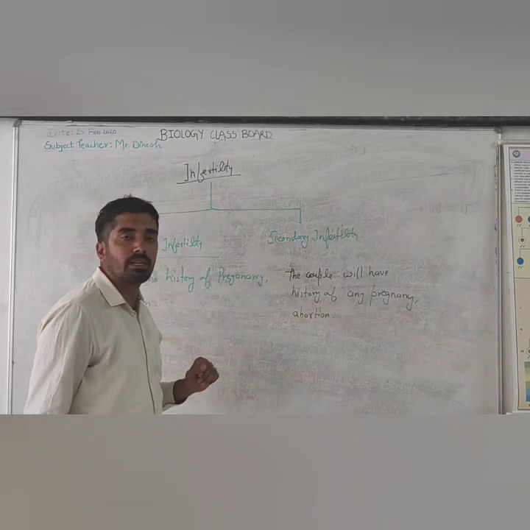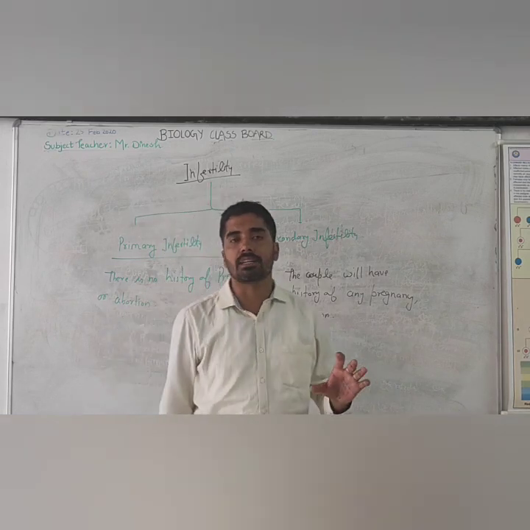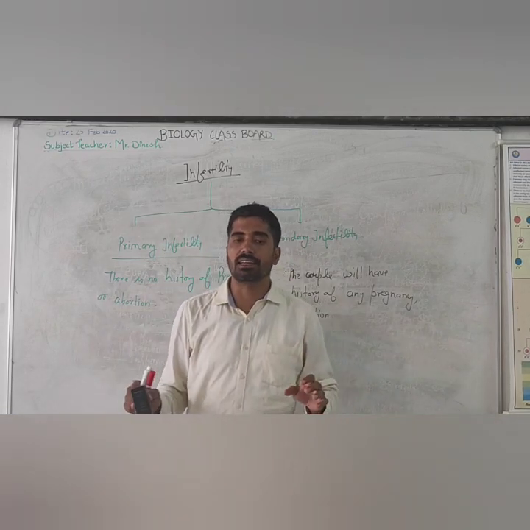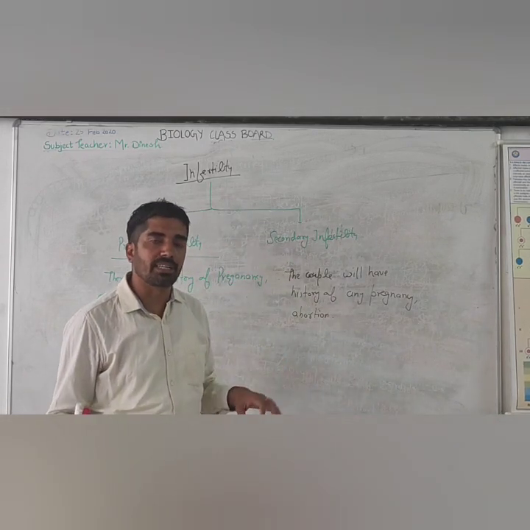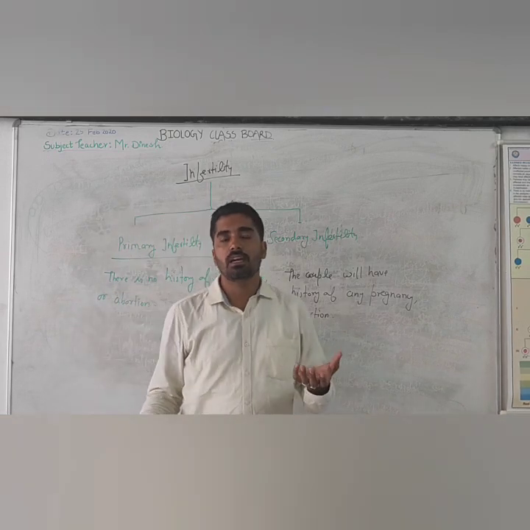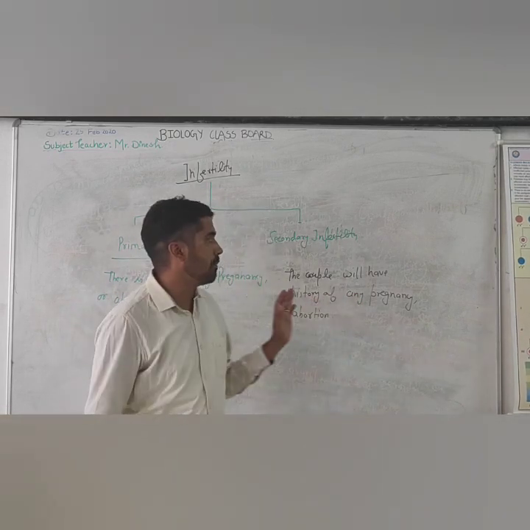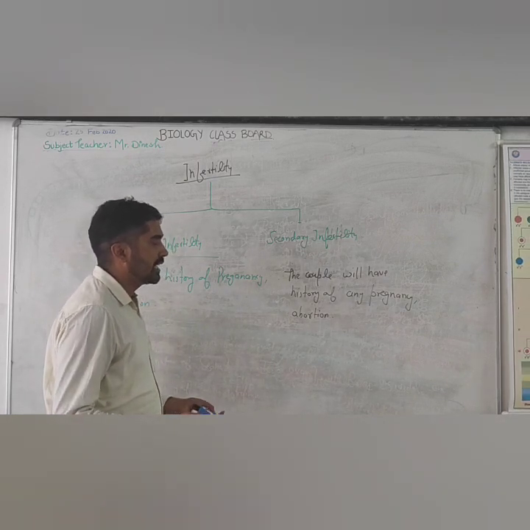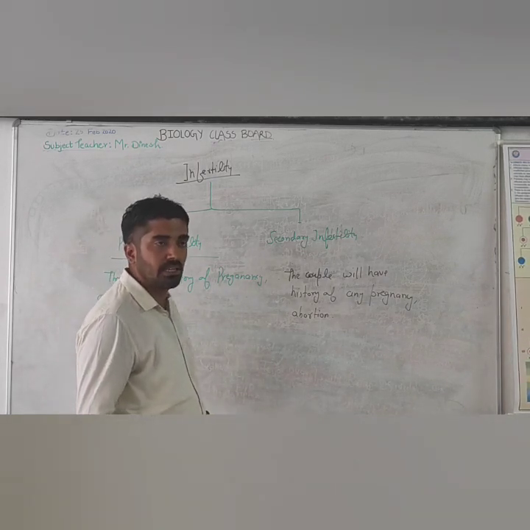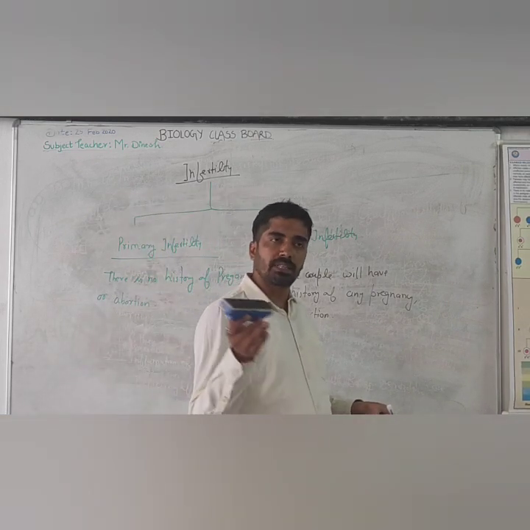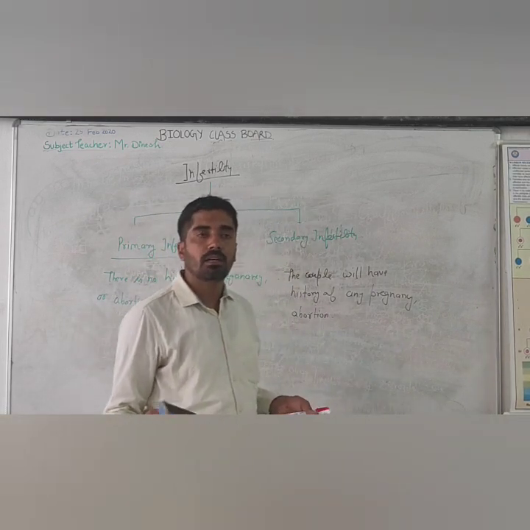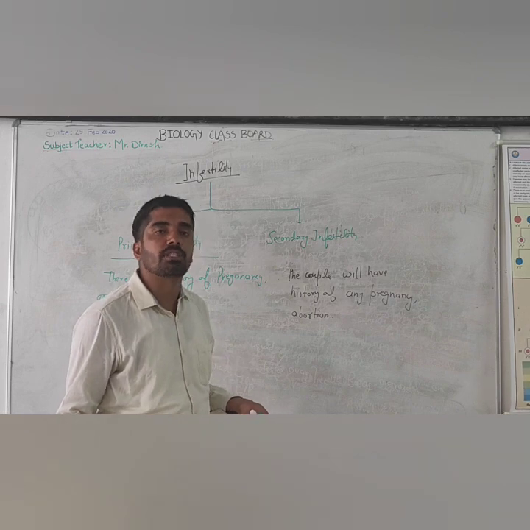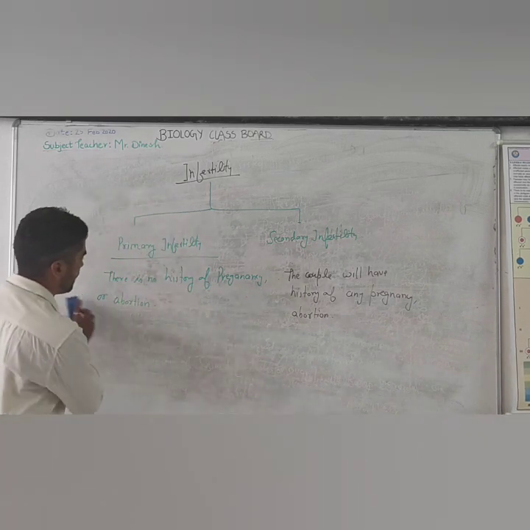So these are the types of infertility: primary infertility and secondary infertility. In case of primary infertility, there is no history of any pregnancy, conceiving of any baby or any abortion. But in case of secondary infertility, that couple will have had one pregnancy, one baby, but they have a problem with the second baby, or they have some abortion history. So this is secondary infertility.